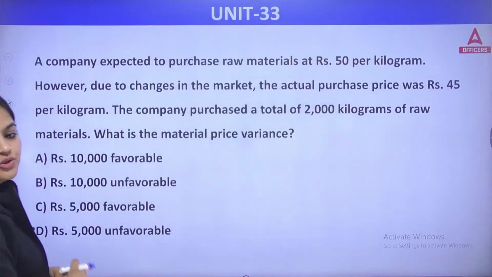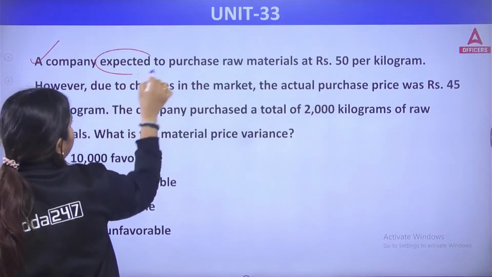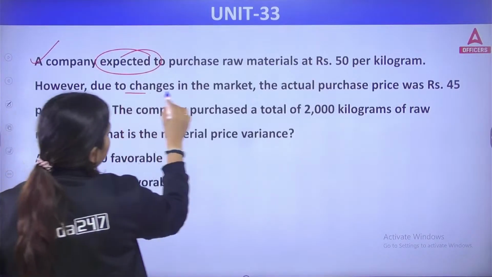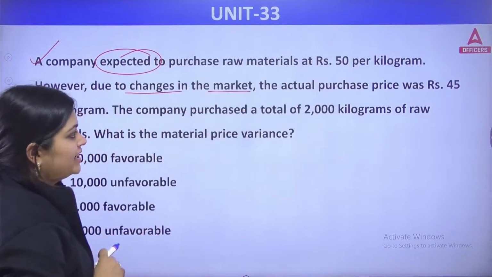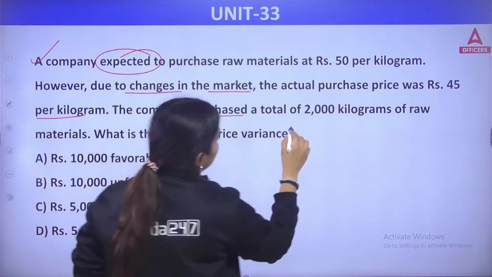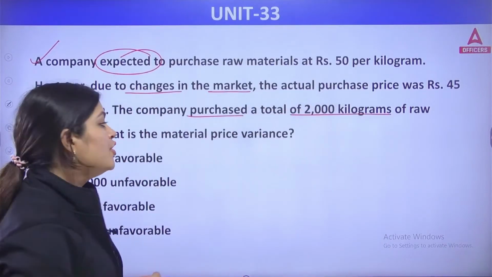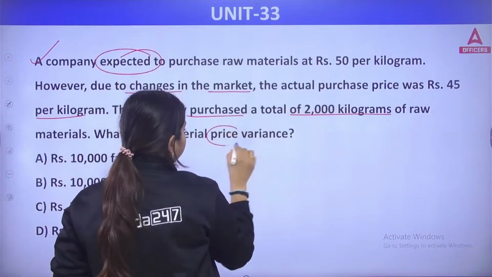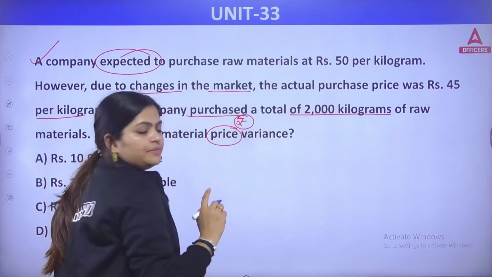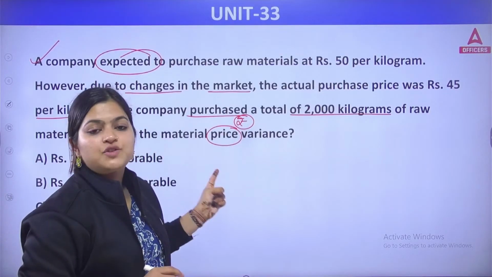Okay, so let's solve one question based on this. A company expected to purchase raw materials at 50 per kilogram. However, due to changes in the market, the actual price was 45 per kilogram. The company purchased a total of 2000 kilograms of raw materials. What is the material price variance? Here we are going to take the changes in your price. Always remember, whatever is given in the middle, that is what you are going to calculate. Here the difference is in your price.